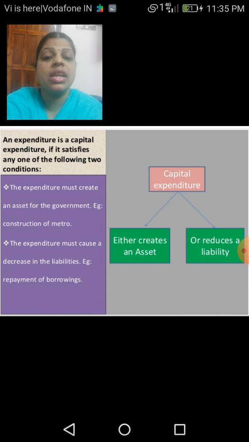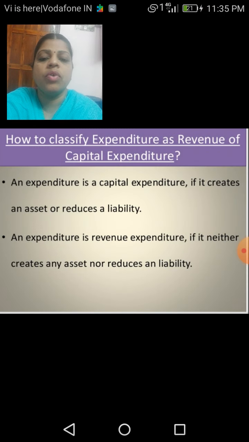It is an asset for our country, because we can use such constructions in the future also. The expenditure must cause a decrease in the liabilities. That is a repayment of the borrowings. What all we have borrowed for the construction purposes, we should be able to repay such loans. So these are the two conditions that the capital expenditure should satisfy. Then only it will be more profitable, as well as increase the productivity of our country.